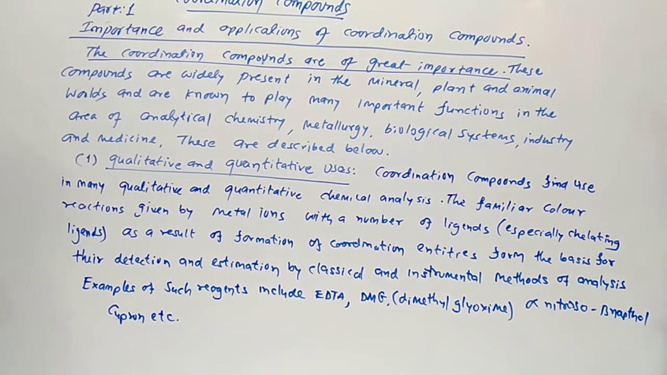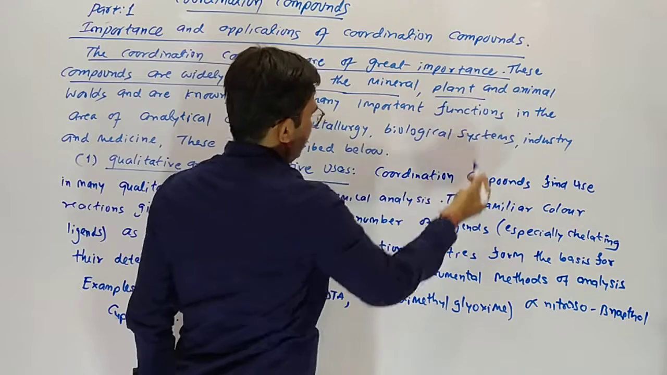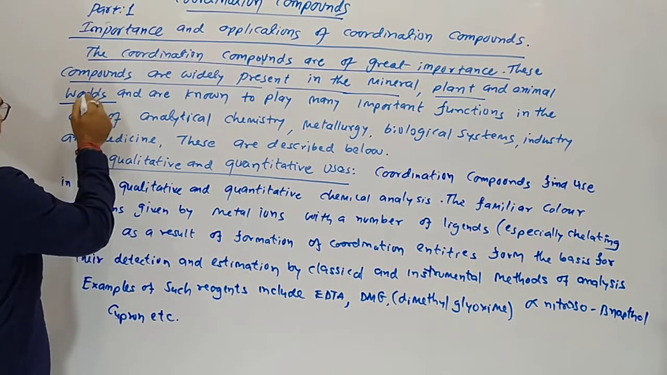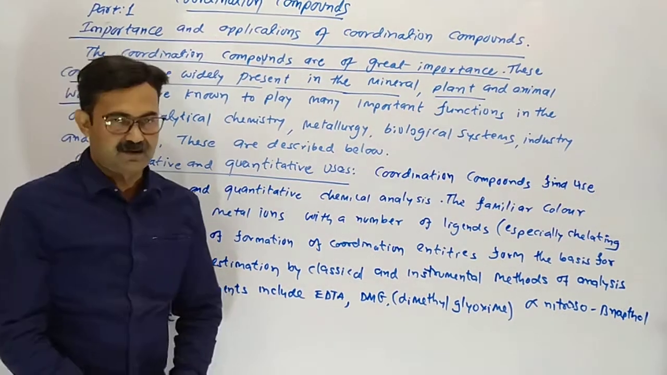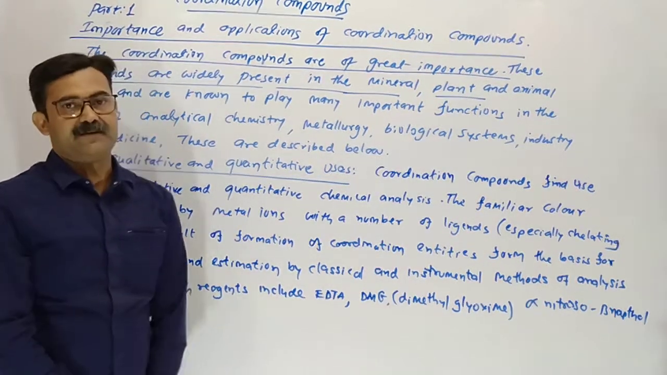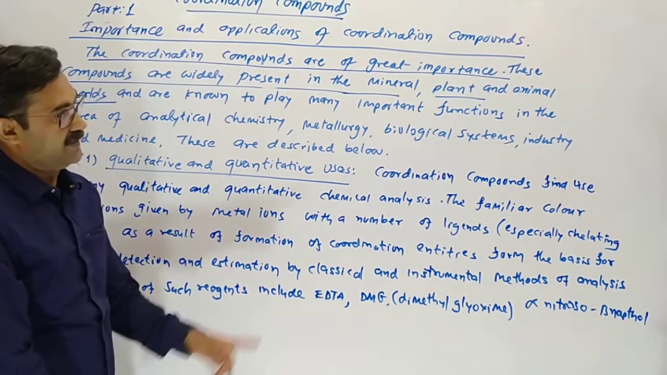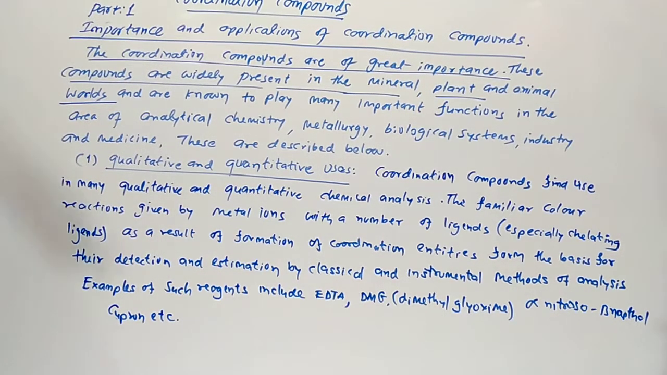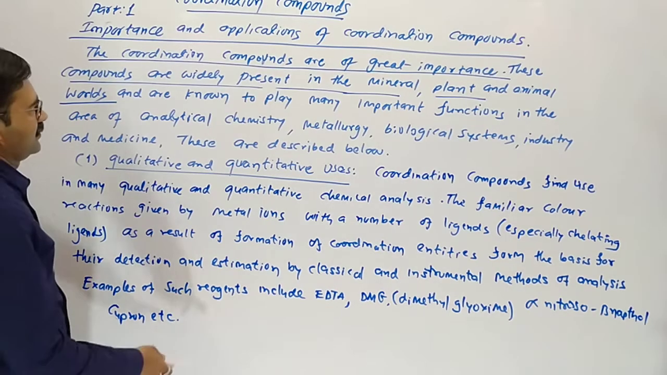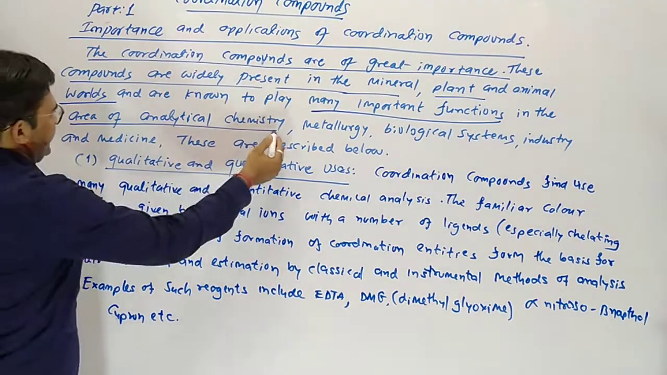It is very useful. These compounds are widely present in the mineral, plant and animal worlds. Mineral means in our earth crust; we derive many things from minerals. There are coordination compounds in plants, trees, and the animal world, including humans, and they are known to play many important functions in the area of analytical chemistry.